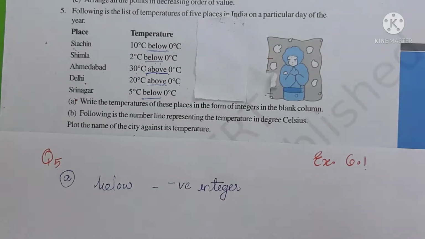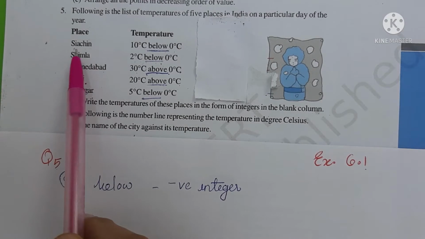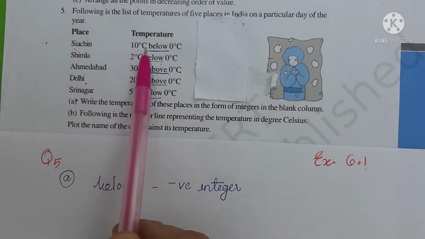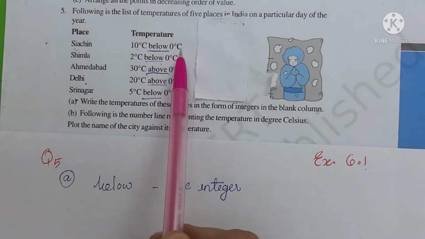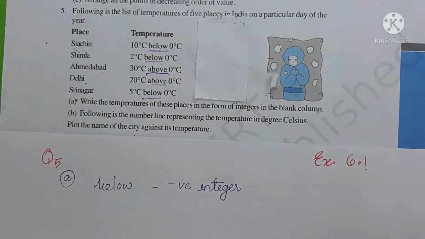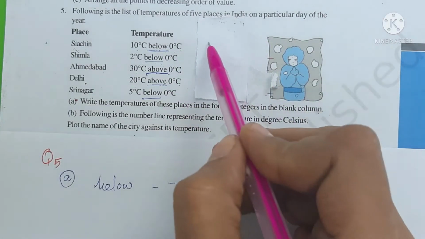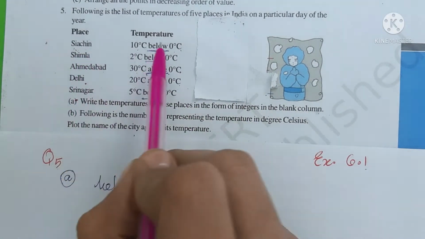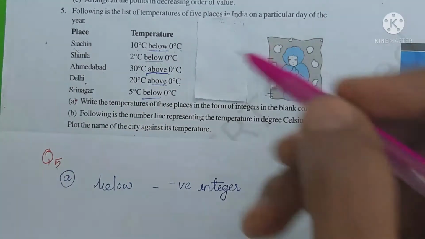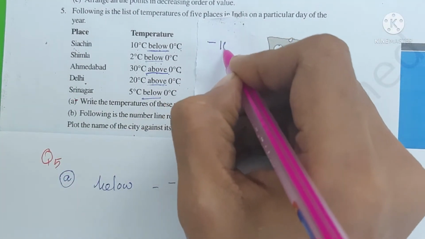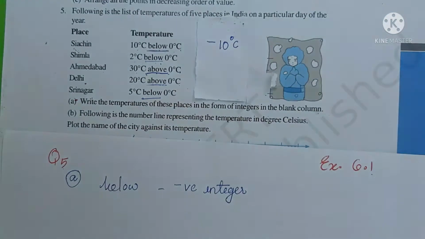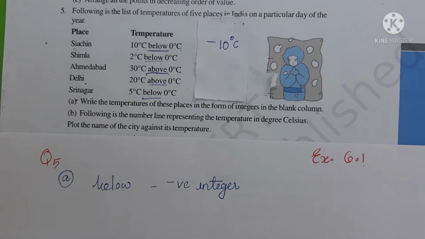So the temperature of Siachen is 10 degrees below 0 degree Celsius, and the integer for the temperature of Siachen is minus 10 degrees Celsius. Okay. Any doubt?